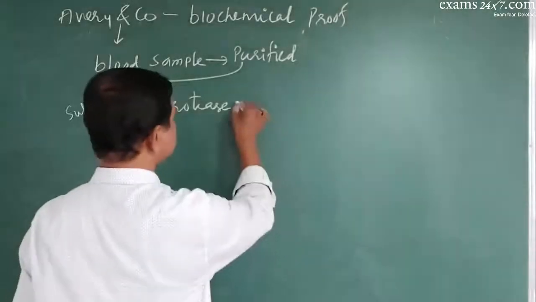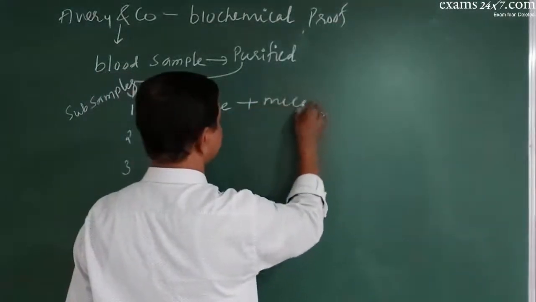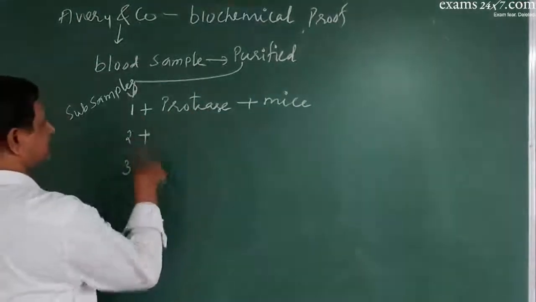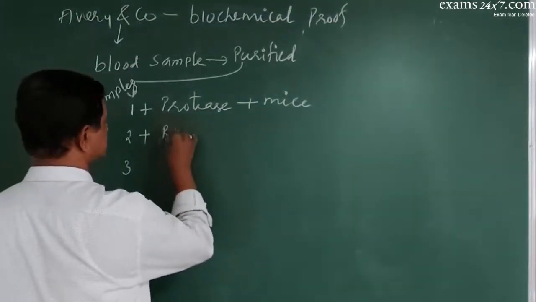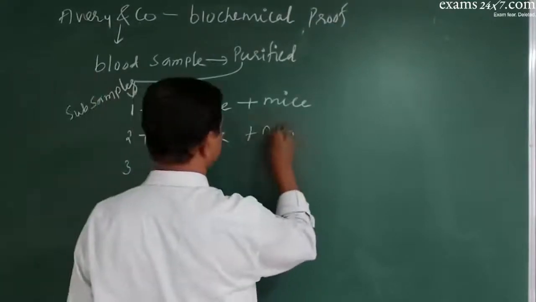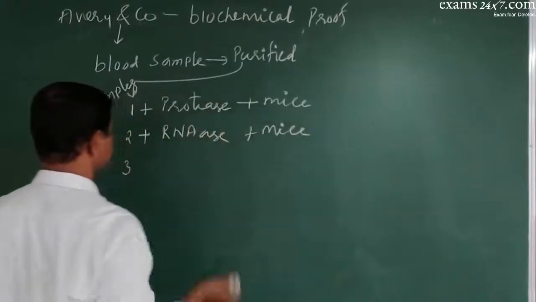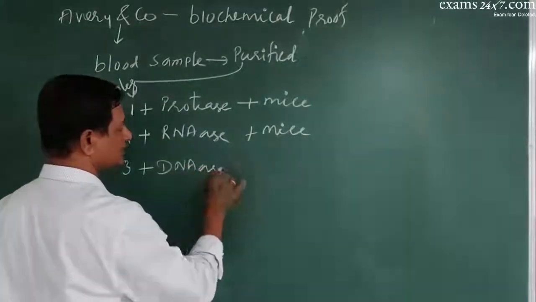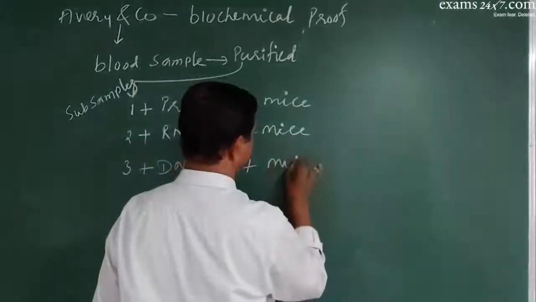Then this mixture was injected to one set of mice, and to the second subsample he added RNAse, again injected to one more set of mice. To the third subsample they added DNAse and injected to another set of mice,